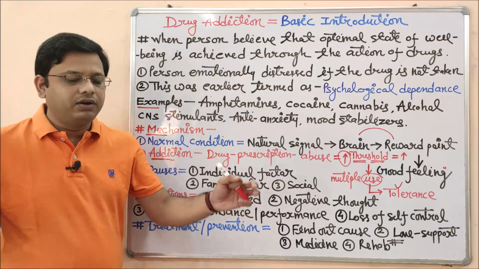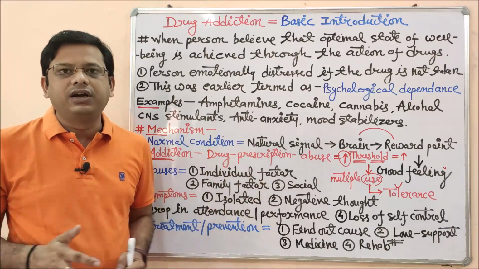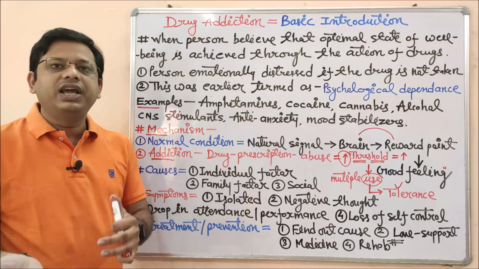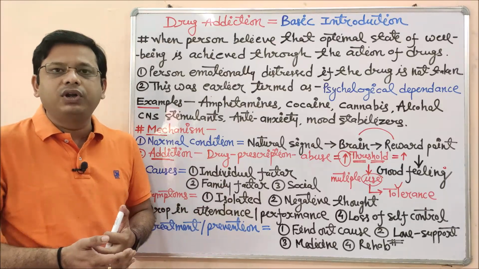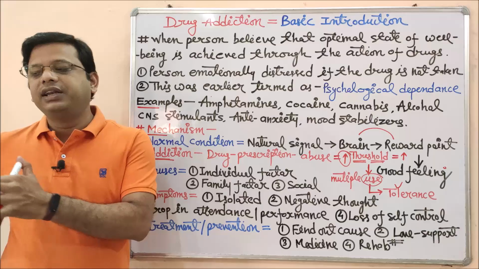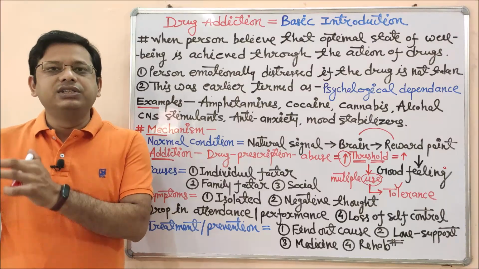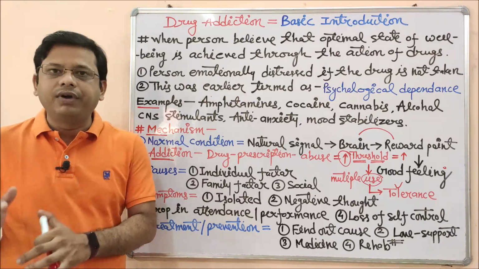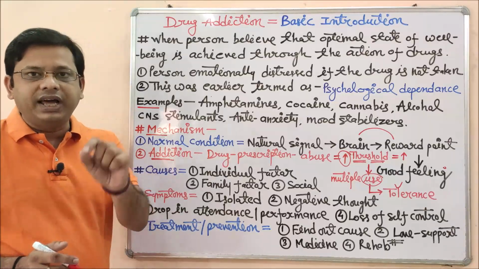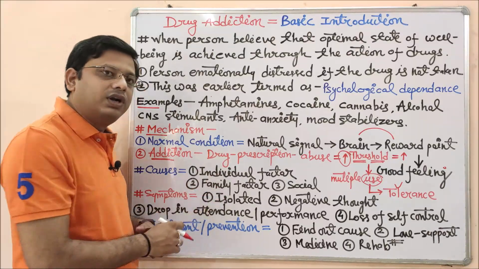If someone is having fun with a group or friend circle, but nowadays suddenly he has withdrawn herself from that particular group or circle, now he is starting to live in an isolated manner. He is not concerned with his friends and family. This is one of the important early symptoms of drug addiction or drug abuse.